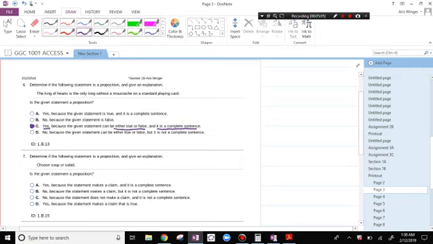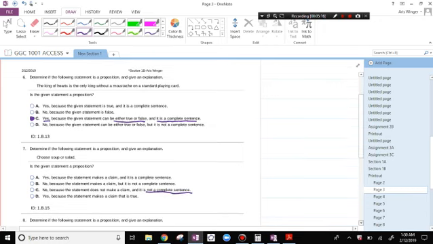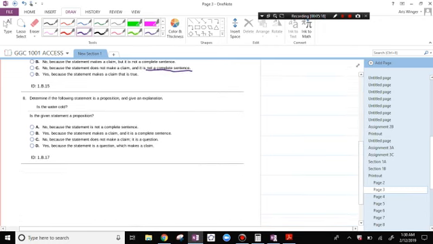Determine if the following statement is a proposition and give an explanation. "Choose super salad" is not a sentence. Determine if the following statement is a proposition and give an explanation. "Is the water cold?" That is not a sentence. That is a question.